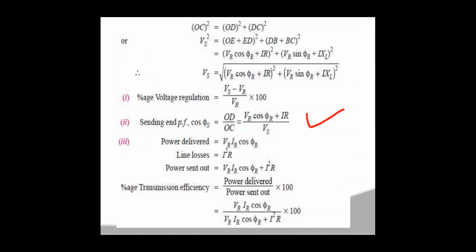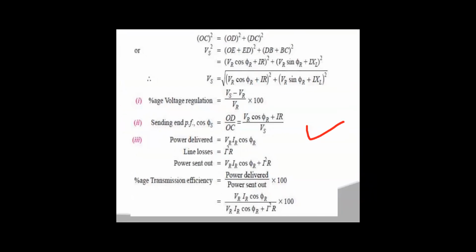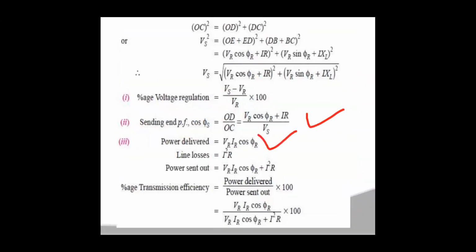Okay. So to determine the efficiency, it is nothing but power delivered by power input, or power output by power input, into 100. So now you calculate what is power delivered. Power delivered is the same as the power output. The power output at the receiving end can be expressed as VR into IR cos phi r.